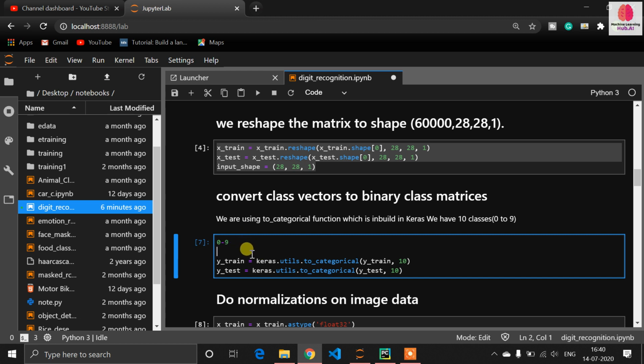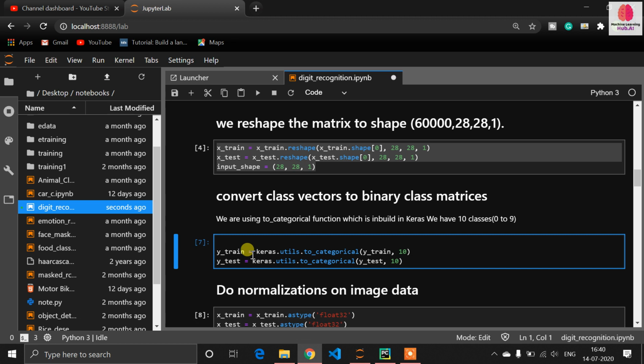So we need to import the to_categorical function from Keras, because of a problem that comes up when you are doing classification with more than two classes. If you are doing it for only 0 and 1, then you don't need to implement this step.